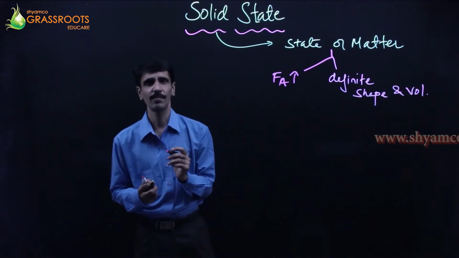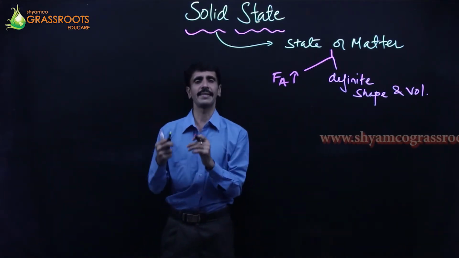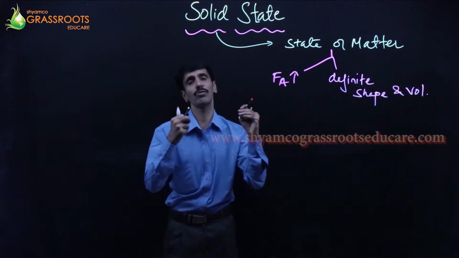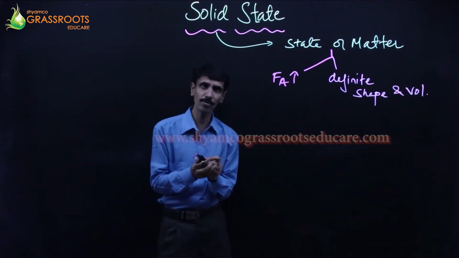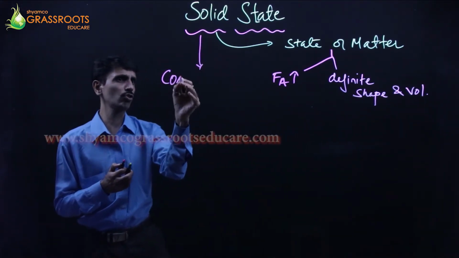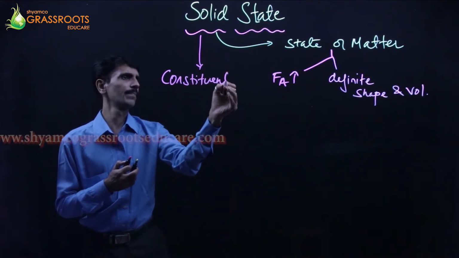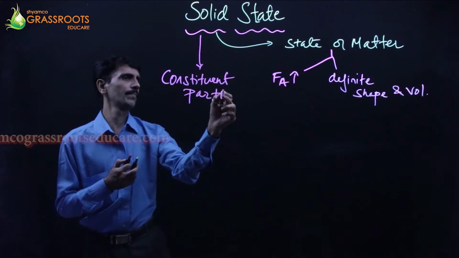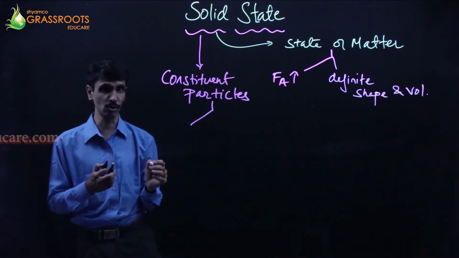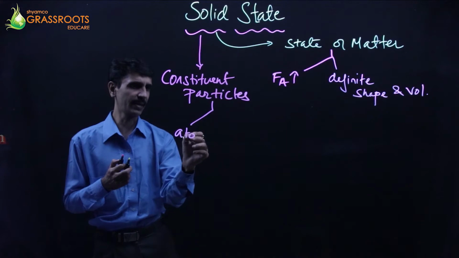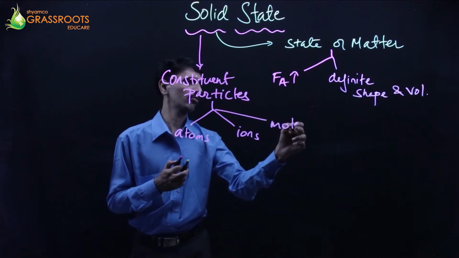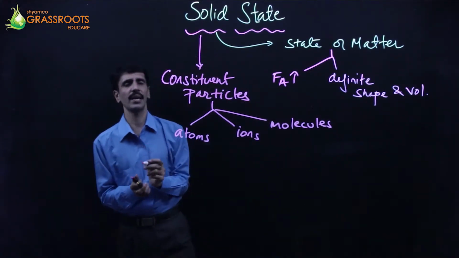Next, when you know about its constituent particles, constituent का मतलब क्या होता है दोस्तों? जिसका वो बना हुआ है वो, उसे हम लोग क्या बोलते हैं? कॉन्स्टिट्यूएंट. तो जब हम सॉलिड के कॉन्स्टिट्यूएंट के बारे में बात करते हैं, when we talk about the constituent particles, they can be bifurcated into atoms, ions, and molecules. ये तीन हो सकते हैं.